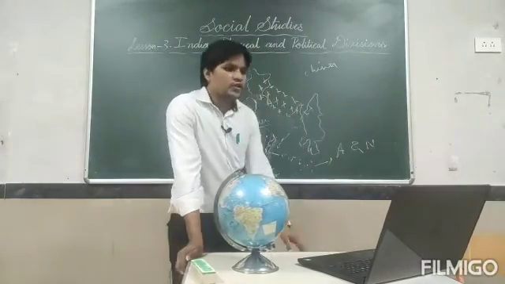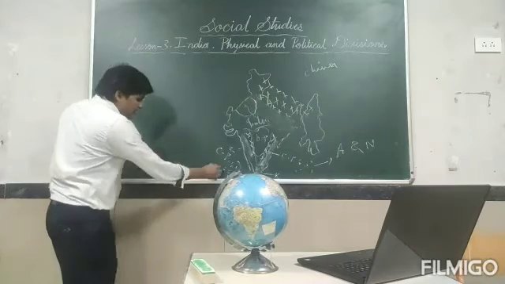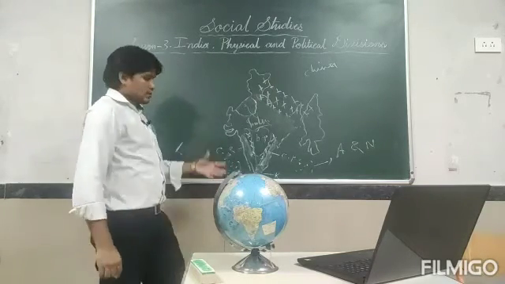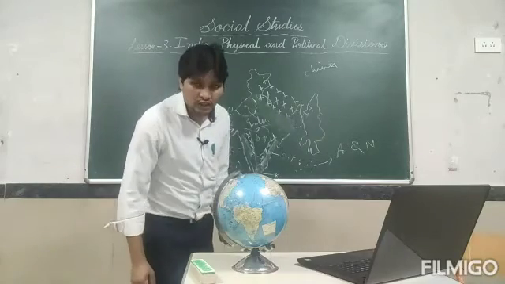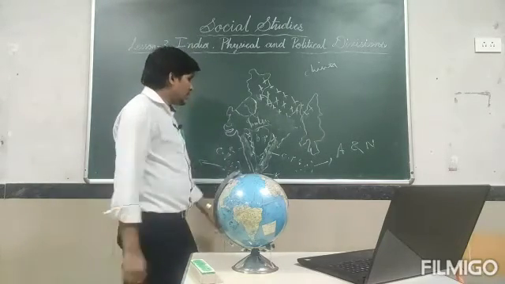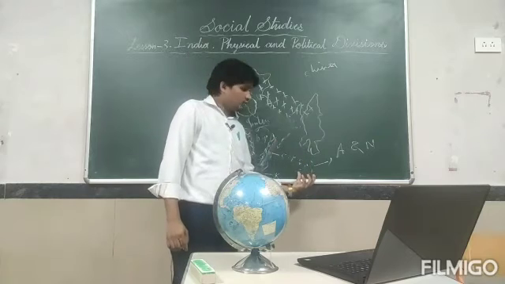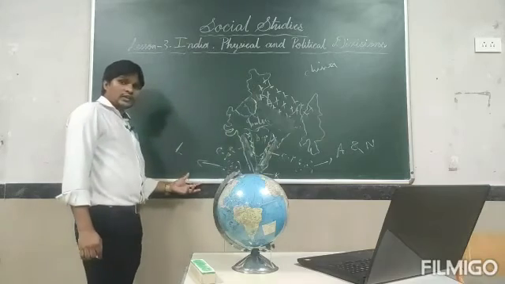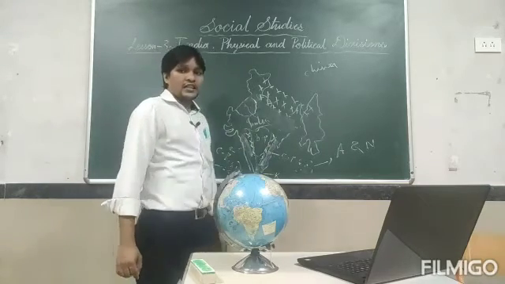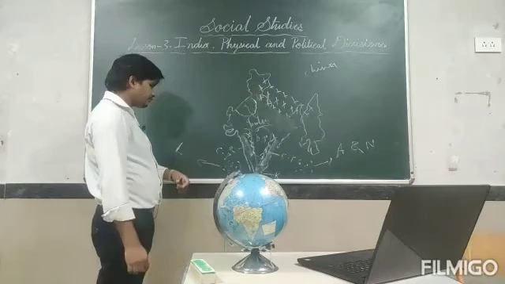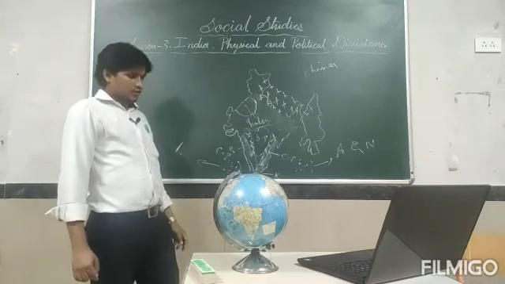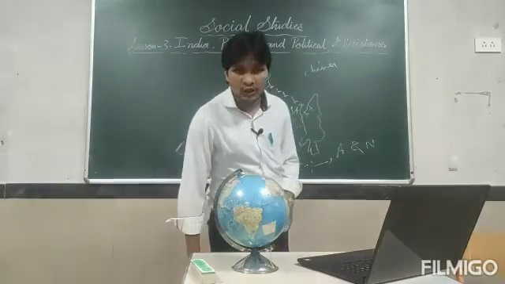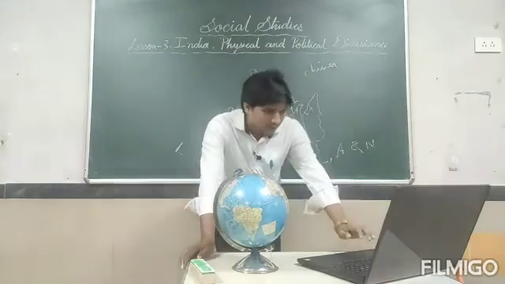It is the smallest union territory of India. Here is the Lakshadweep Island. Just keep in mind, in the Bay of Bengal, which islands are present? Andaman and Nicobar Islands are present. And in the Arabian Sea, which islands are present? Lakshadweep and Minicoy Islands are present in the Arabian Sea. And one more point, Lakshadweep is the very smallest union territory in India. Got it?